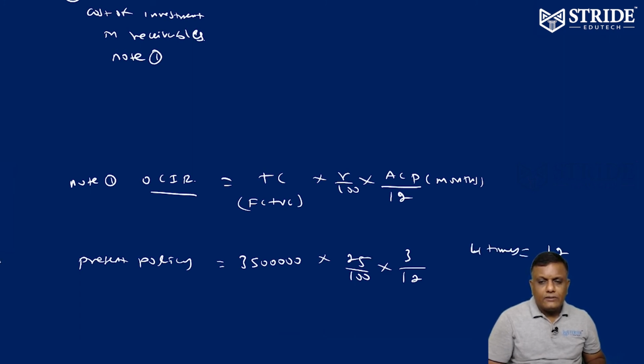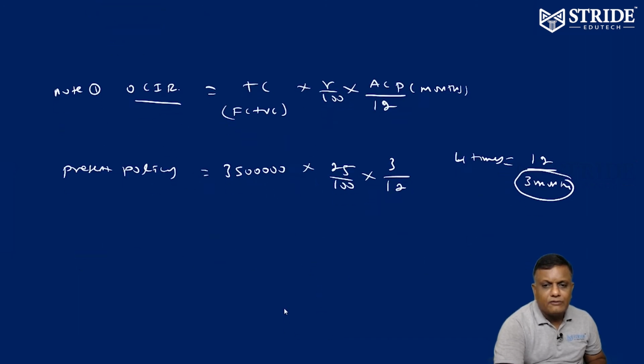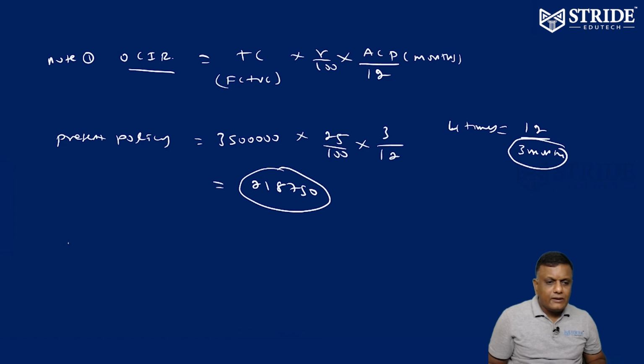Every 3 months you are collecting payment from the debtor, which means 4 times a year, therefore 3 by 12. So the answer for present policy is 2,18,750.